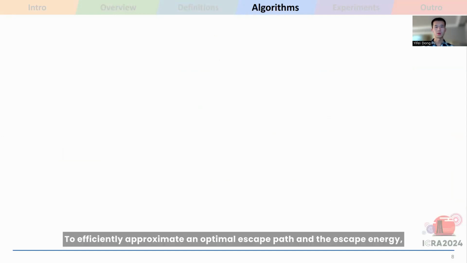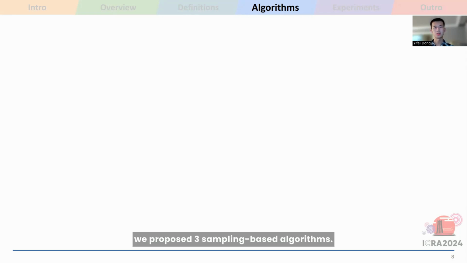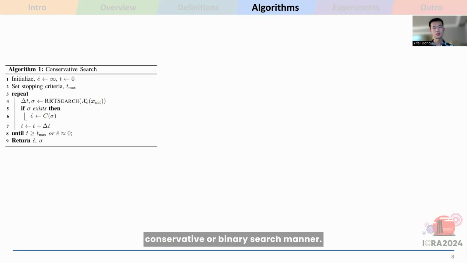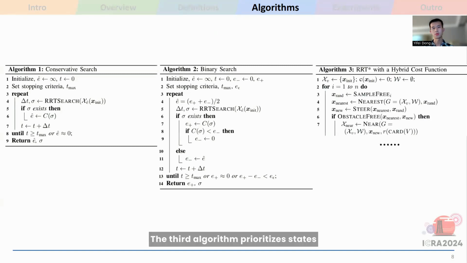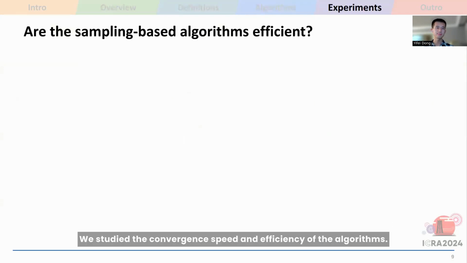To efficiently approximate an optimal escape path and the escape energy, we proposed 3 sampling-based algorithms. The first 2 algorithms utilize sampling-based motion planners like RRT iteratively in a conservative or binary search manner. The third algorithm prioritizes states with lower potential energy. Please check out the details in our paper.